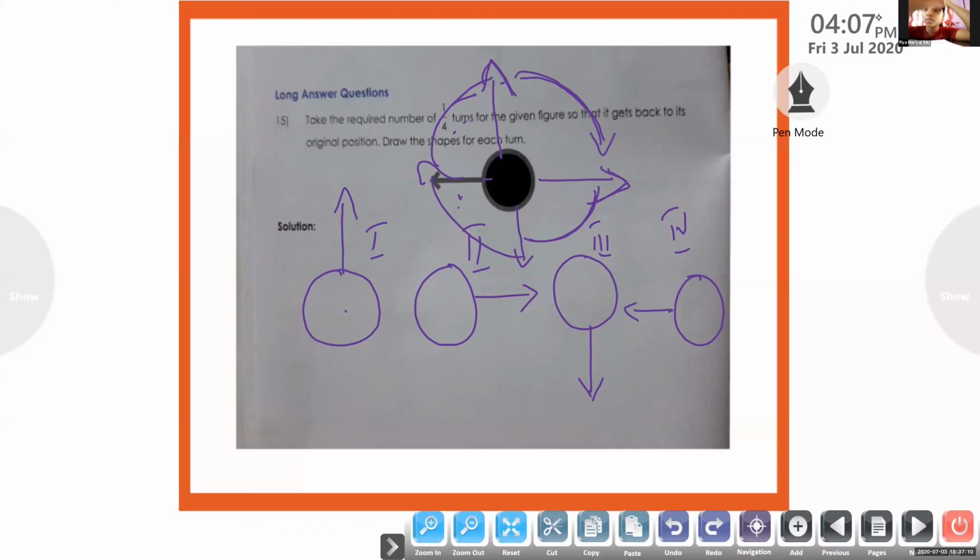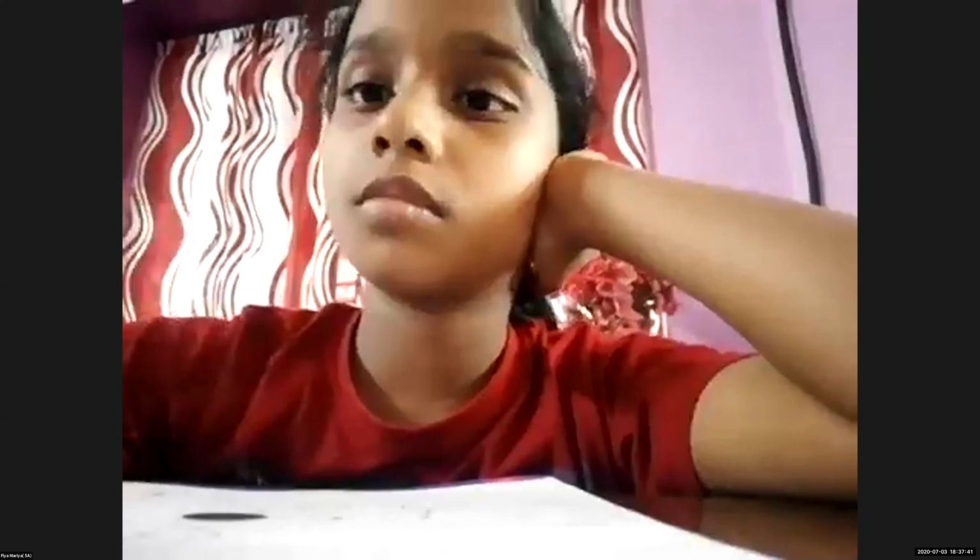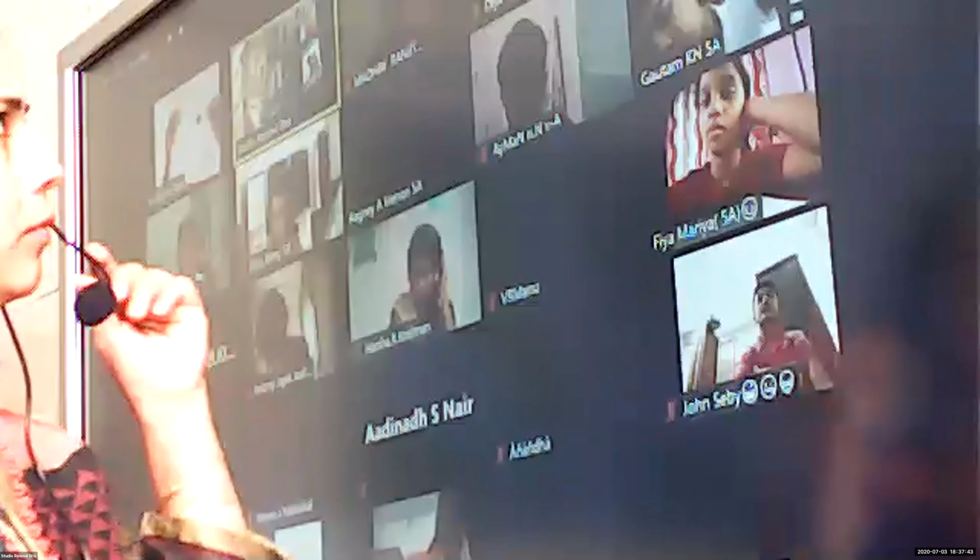Okay, so for the first picture, when you turn 1 by 4, the arrow is pointing upward, and then one more time, if you turn, this arrow is pointing to the side, and again for the third time, it's pointing downwards, and again, when you do one more time, you are able to come back to the original position. Okay, children. Is there any doubt?